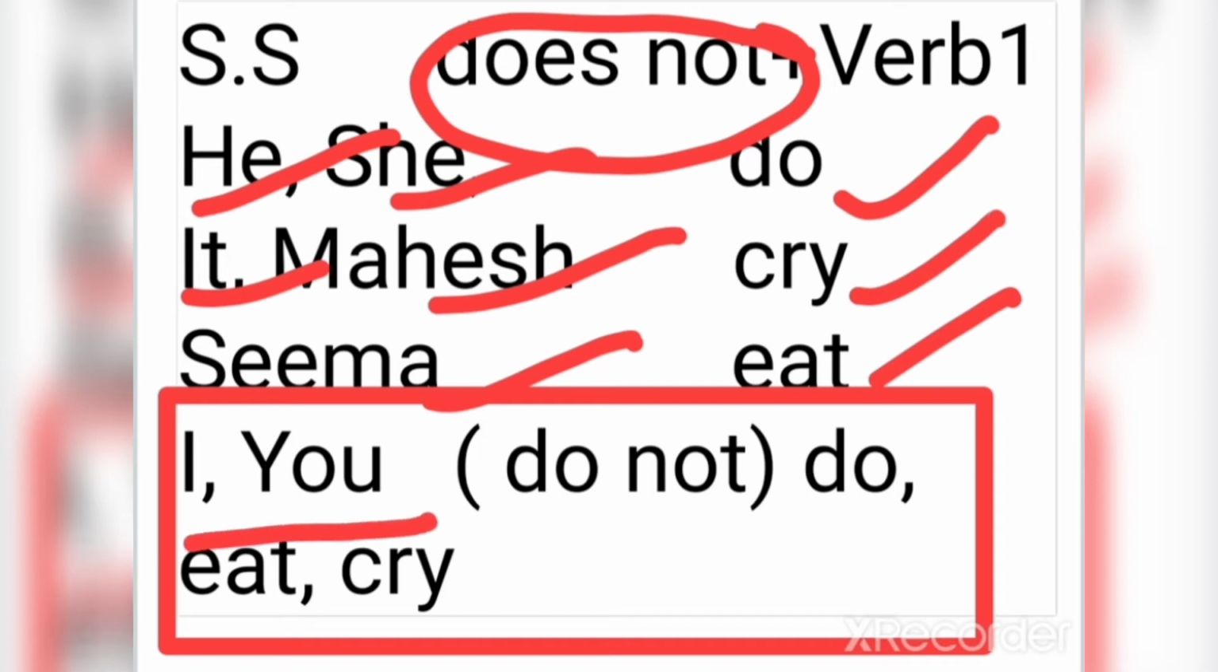I and you, these are also singular subjects, but with these singular subjects we do not use does not in negative sentences. We use do not with these two singular subjects. For example, I do not do my work, you do not do your work, I do not eat apples, you do not eat apples, I do not cry bitterly, you do not cry bitterly. So these are the examples and explanation of how you will use singular subjects and verbs for negative sentences in simple present tense.